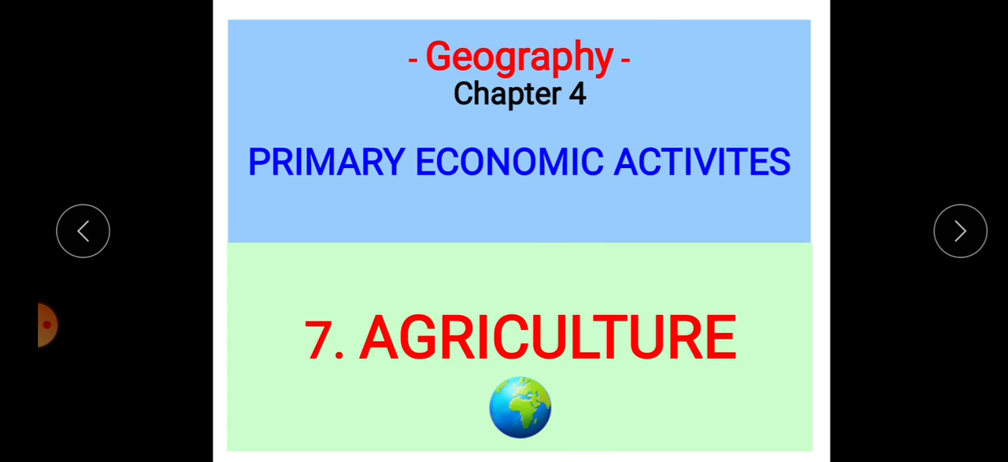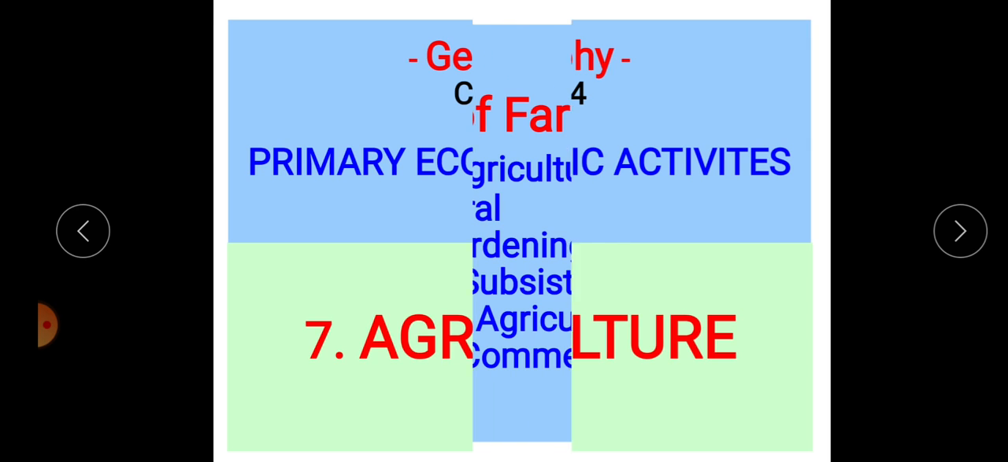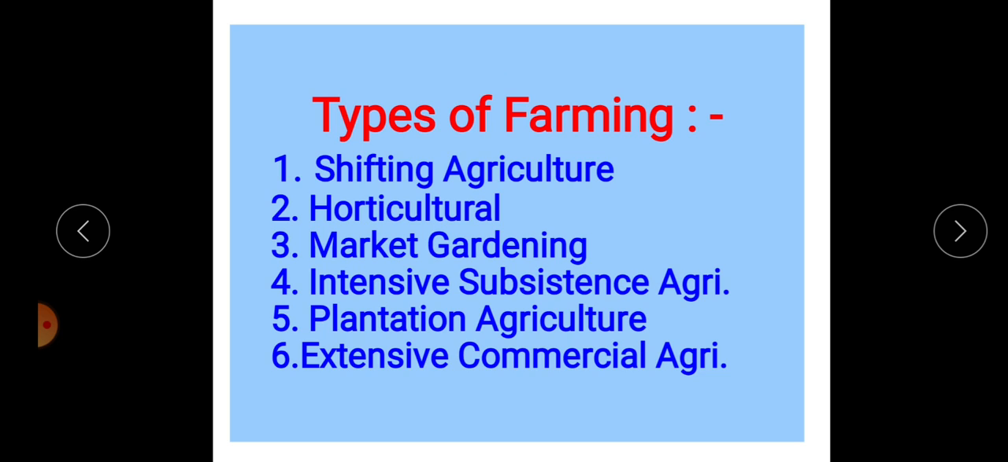Agriculture also plays an important role in fulfilling the basic needs of people such as food, clothing, and shelter, and agriculture also provides a variety of raw materials to industries. So agriculture means the tilling of soil on a large scale.